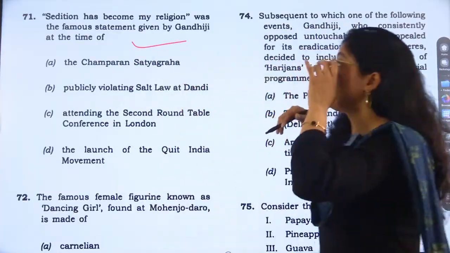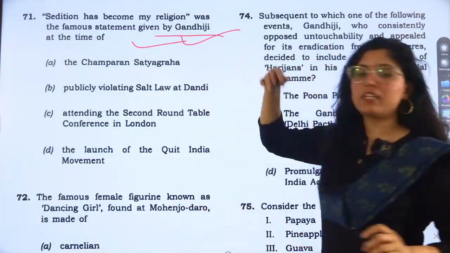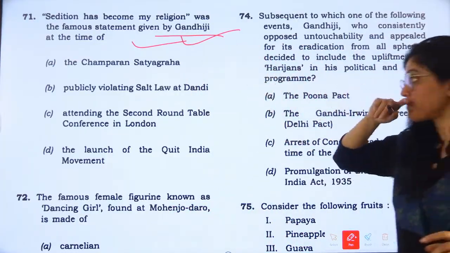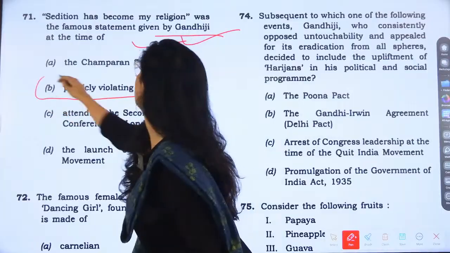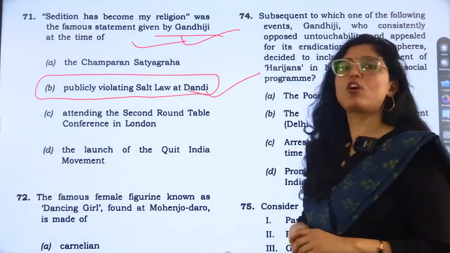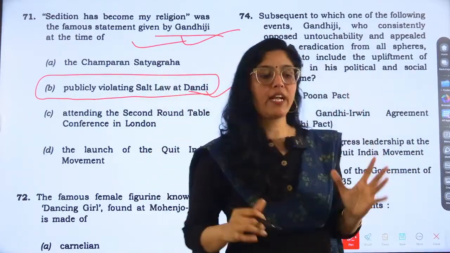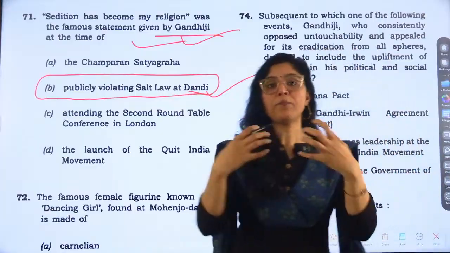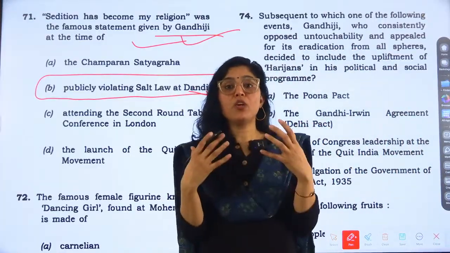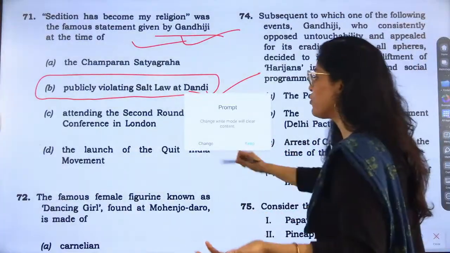Now 71 question is, sedition has become my religion was the famous statement given by Gandhiji at the time of what? So he gave this sedition statement at the time of salt law, publicly violating salt law at Dandi. Gandhiji's ideas were also changing, right? Looking at the intention or the motive of people, like looking at the mindset of the people, he was also changing himself, and that was a very good move, right?